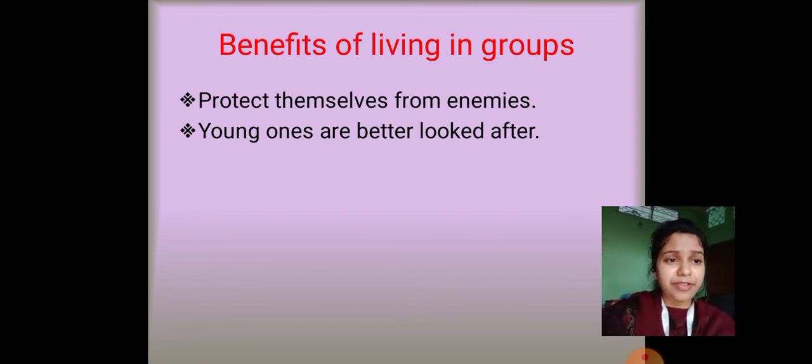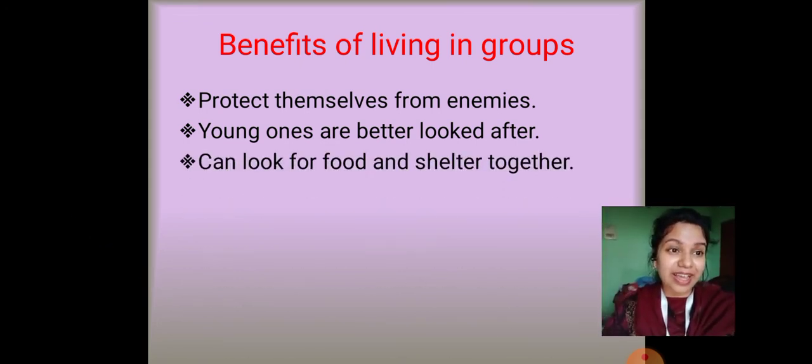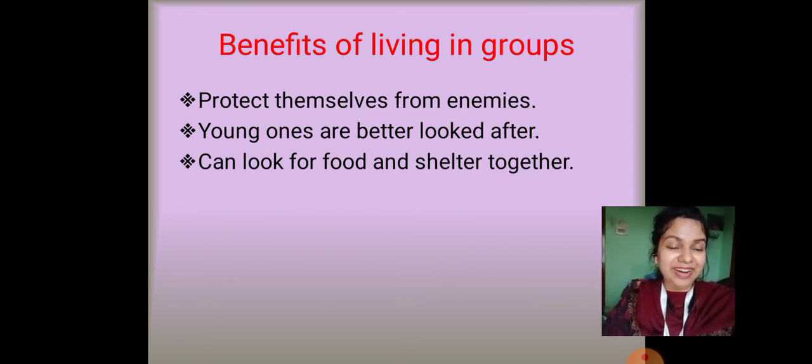So when animals live in groups, the children of those animals are very much looked after by all the members of the family. Just like in our humans, when we live in a family, everyone looks after the young ones, right? So when animals live in groups, the young ones are better looked after. Okay, and when animals live in groups, they can look for food and shelter together. When they live together, whatever they find, they share it among themselves. We humans also do the same, right?